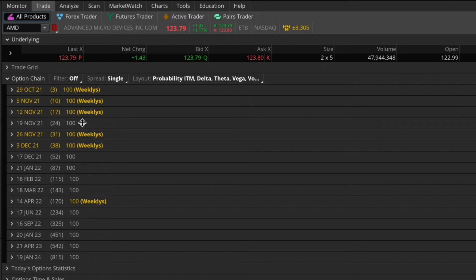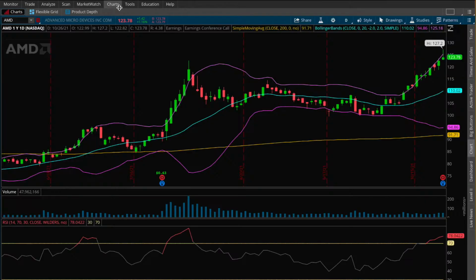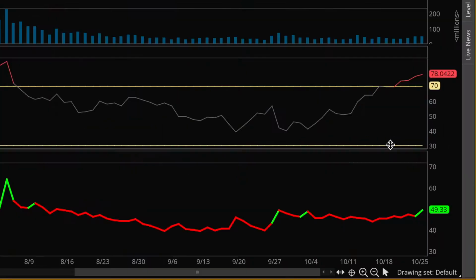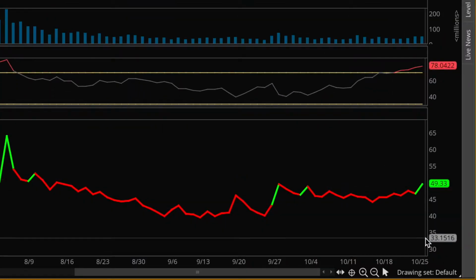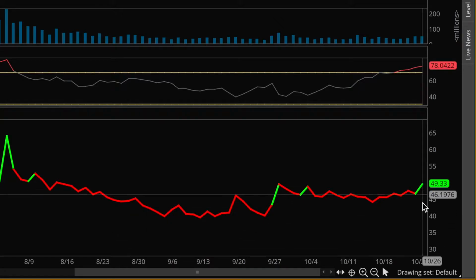And also, they'll be more sensitive to a crush in the implied volatility after those figures come out. And that's the main point of an earnings trade, right? Ideally, once those figures come out, as I explained, we should be seeing a crush of implied volatility very soon after. And that's also going to correspond to a crush in the prices of the options.